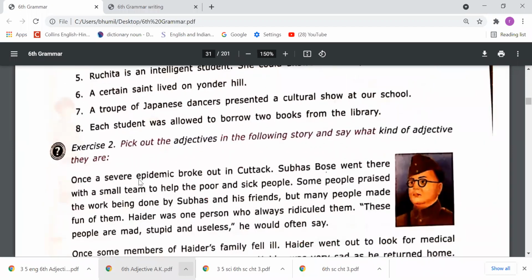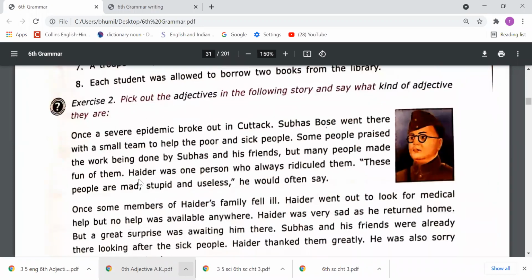Okay, now please come to the second exercise. Pick out the adjectives in the following story and say what kind of adjectives they are. So dear students, in this exercise, you have to read this passage first. Then you have to find out the adjectives in this, right? Let's read this.